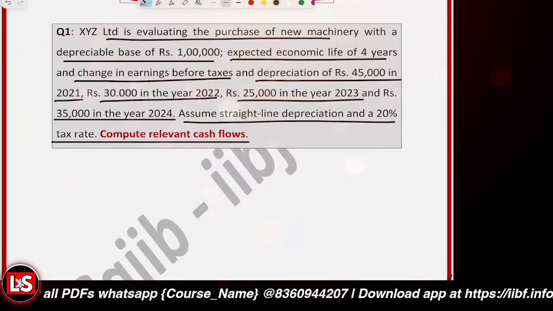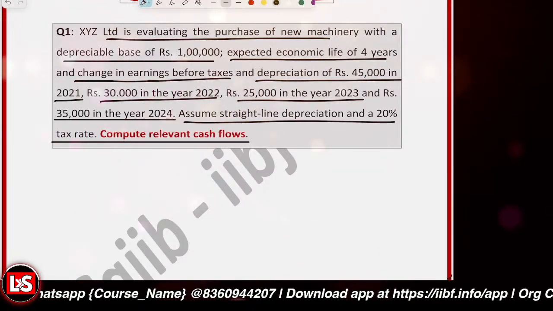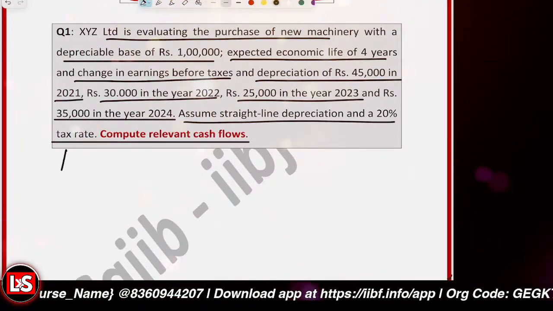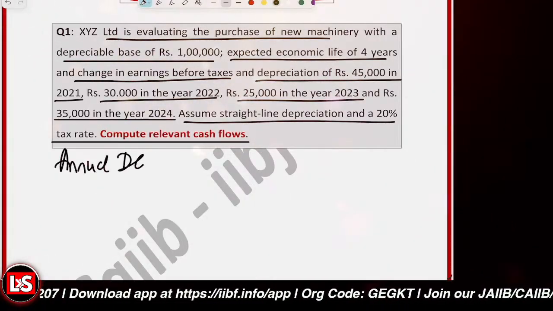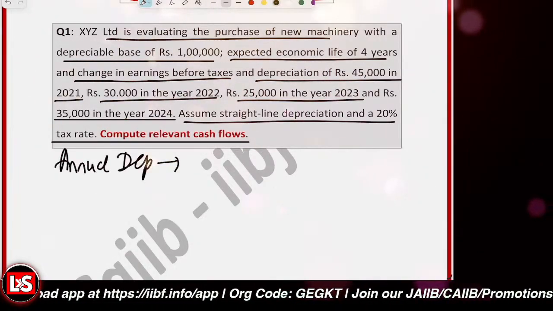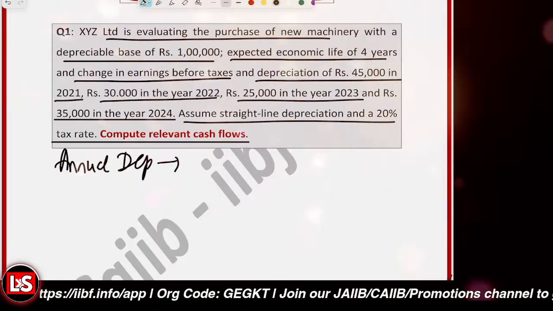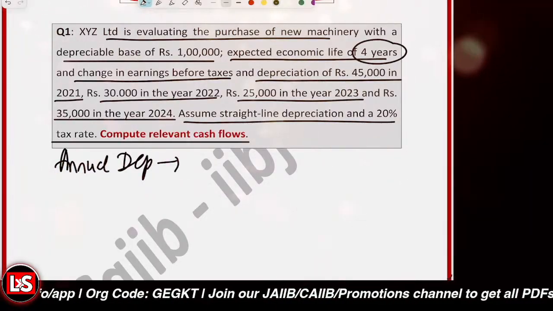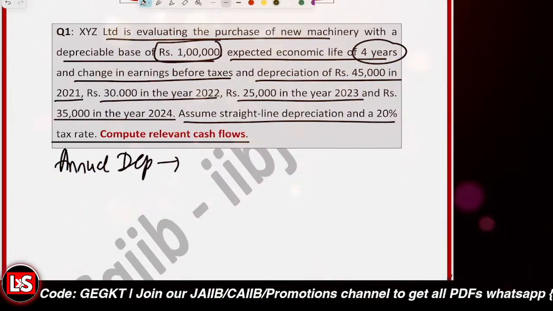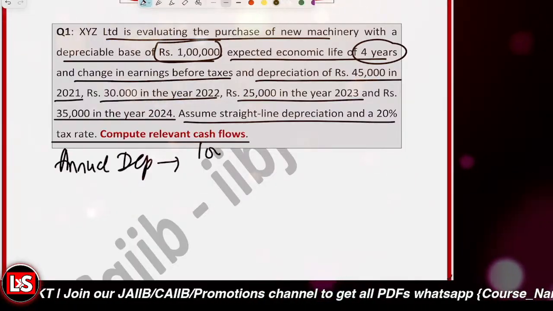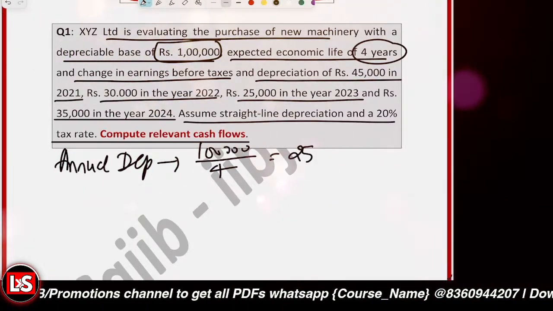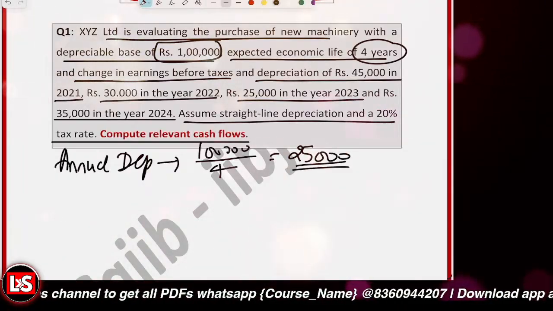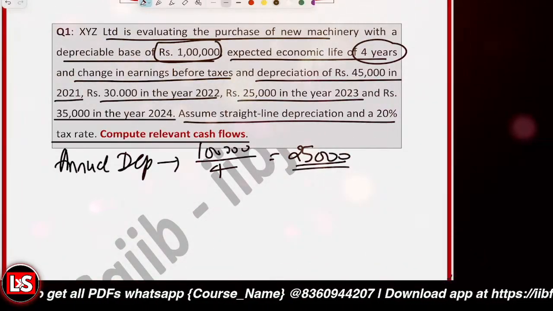Now just think of it. First of all, we have to calculate the annual depreciation. Now, what will be the annual depreciation? It's a straight line depreciation, like the equal depreciation over the time period. So, what is the useful life? It's an economic life of 4 years. Total value 1 lakh rupees. So, 1 lakh will be depreciated in 4 years. So, 25,000 will be depreciating each and every year, right? So, that's the case.